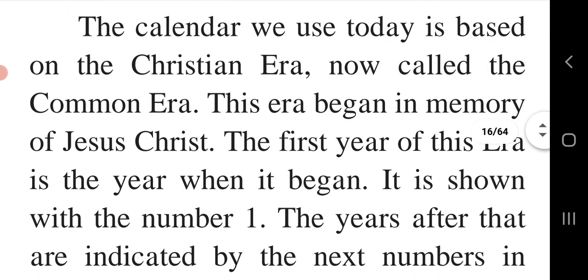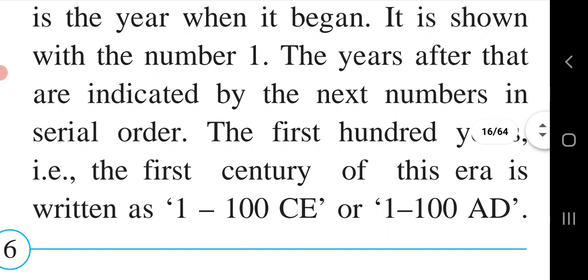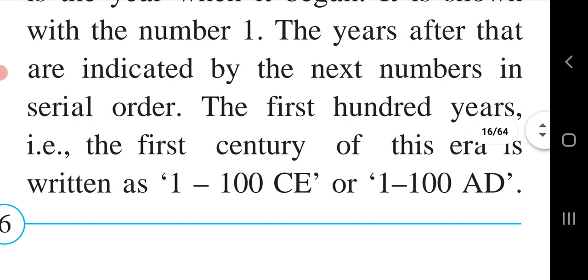The calendar we use today is based on the Christian era, now called the common era. This era began in memory of Jesus Christ. The first year of this era is the year when it began. It is shown with the number 1. The years after that are indicated by the next numbers in serial order.